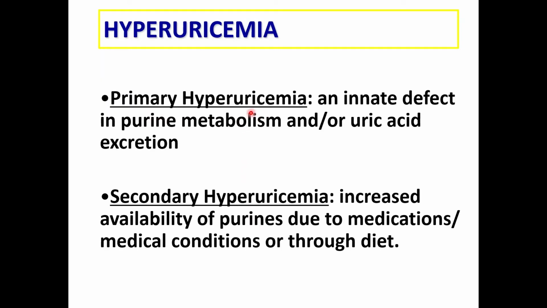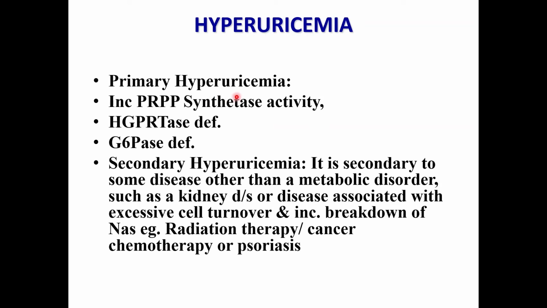Now, what is primary hyperuricemia? It is an innate defect in purine metabolism and or uric acid excretion. Secondary hyperuricemia includes increased availability of purines due to either medications, medical conditions, or diet. Let's see how. Primary hyperuricemia causes are increased PRPP synthetase activity, HGPRTase deficiency, and glucose 6 phosphatase deficiency. We'll be discussing all these in detail.